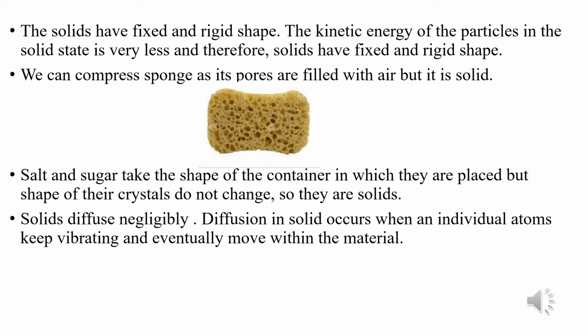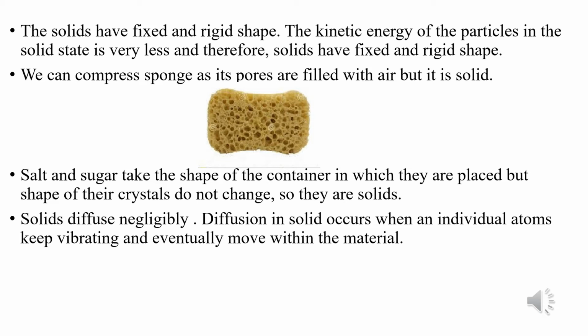Now what happens in the case of a sponge is, when we try to press it, the air present in the pores expels out, and so we are able to compress it. But when we release it, the pores are again filled with air. Because of the presence of air, the sponge is light. So children, remember, we are able to compress the sponge because it is air filled. So air makes it light, and so we are able to compress it, although it is solid in state.